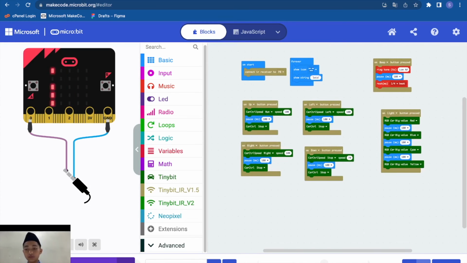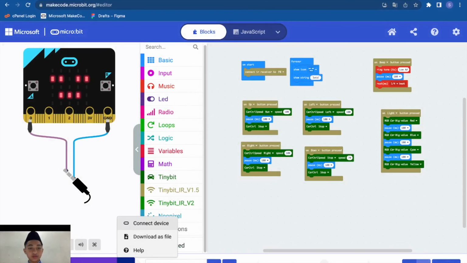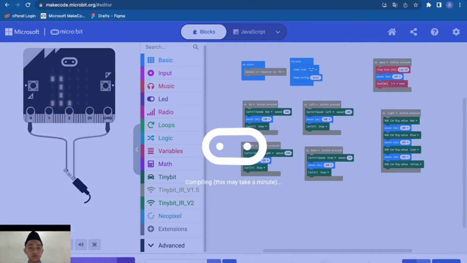You can connect it to the device or you can download it as a file. Download as a file.